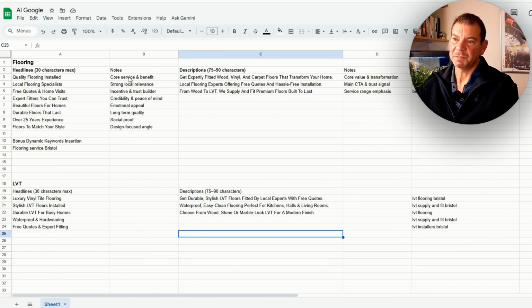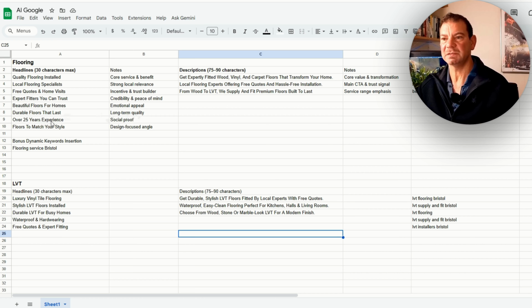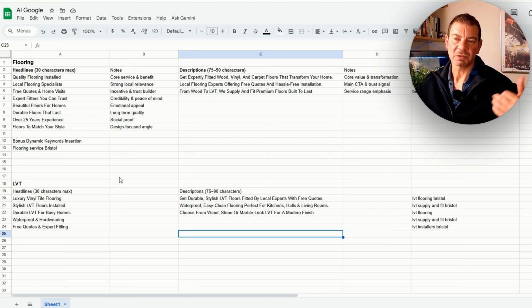So here, I've just put in some notes. Quality floor installed, core service and benefit. Okay, we'll have that. Local flooring, it's local. Strong local relevance, so again, we want that in. That's very different to the first headline. The next, free quotes and home visits, incentive and trust builder. Again, it's very different. Expert fitters you can trust, credibility and peace of mind. Beautiful floors, emotional. Durable floors that last, long-term quality. Over 25 years experience, social proof. You can see, so when you're building out the headlines, do different things. Don't just have 10 benefits. It's just like, why would you do that?